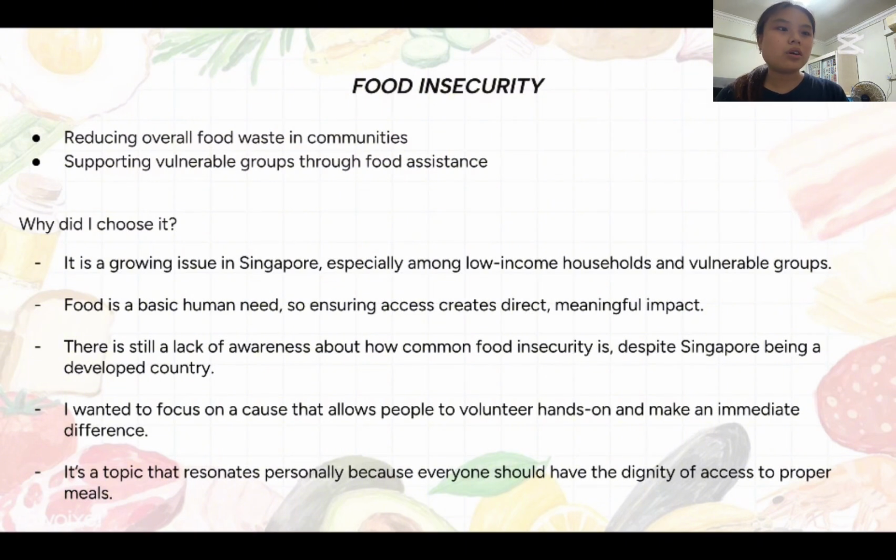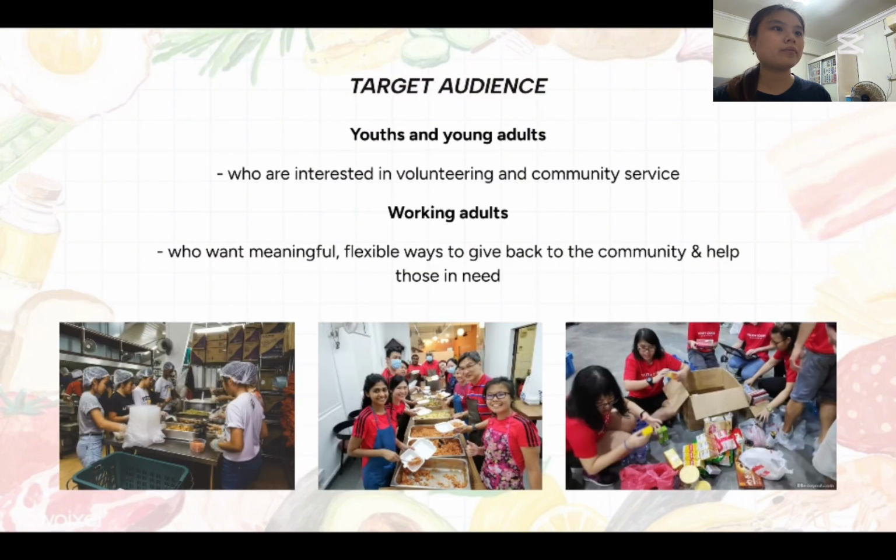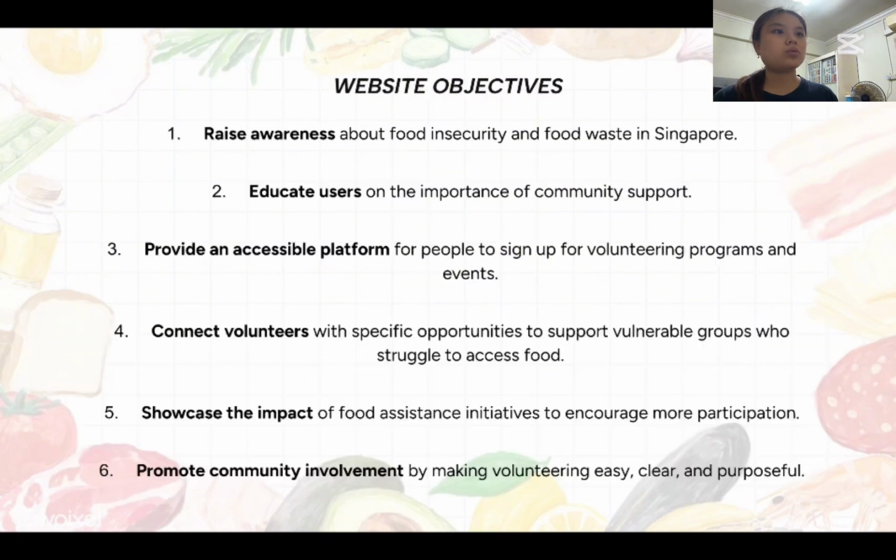I wanted to focus on a cause that allows people to volunteer hands-on and make immediate impact. And the topic resonates with me personally because I believe that everybody should have access to proper meals. My target audience is youths and young adults who are interested in volunteering, and maybe working adults who want meaningful ways to give back to the community. But actually, everybody can access my website and choose to volunteer if they wish to do so.